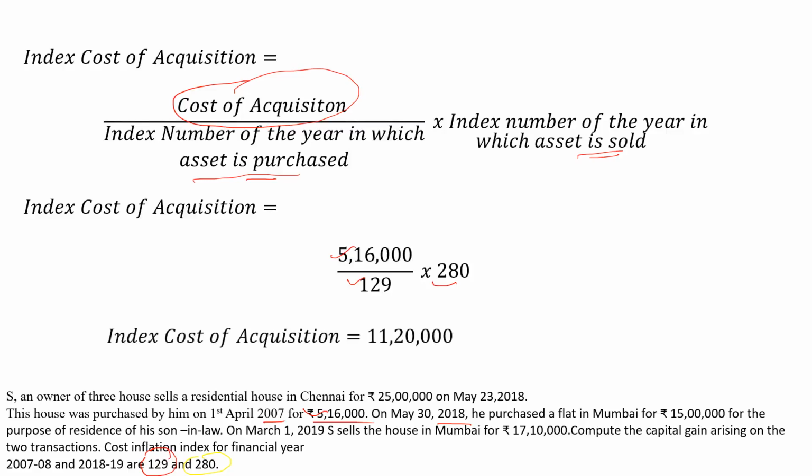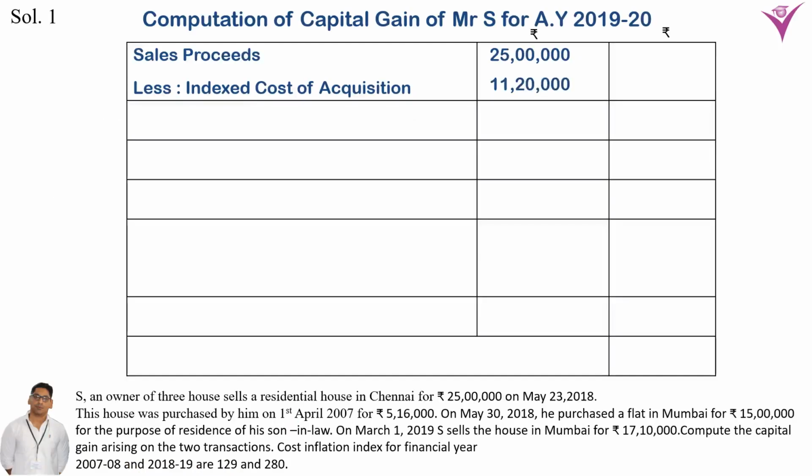The indexed cost of acquisition is 11,20,000. Now we deduct this from the sale proceeds of 25 lakh, less indexed cost of acquisition 11,20,000. So the long term capital gain is 13,80,000.